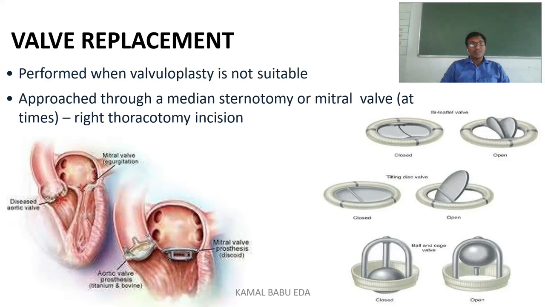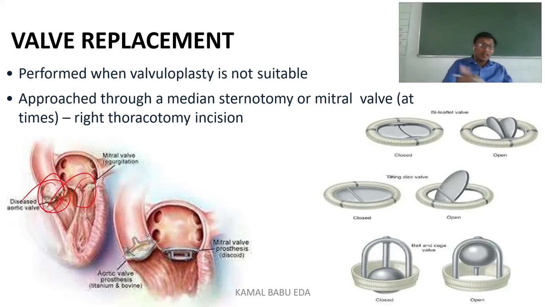Next we'll check valve replacement. If valvuloplasty is not suitable, we perform valve replacement. Mainly they go for a sternotomy, widely opening the sternum to reach the mitral valve. Depending upon the need, they may do a right thoracotomy and reach it.